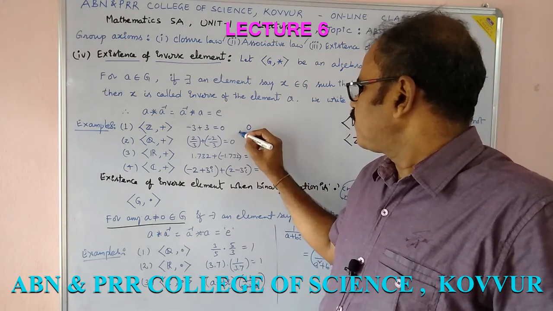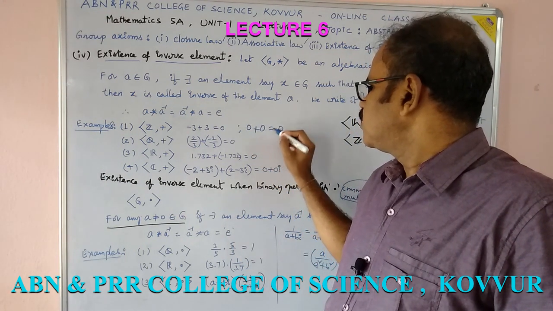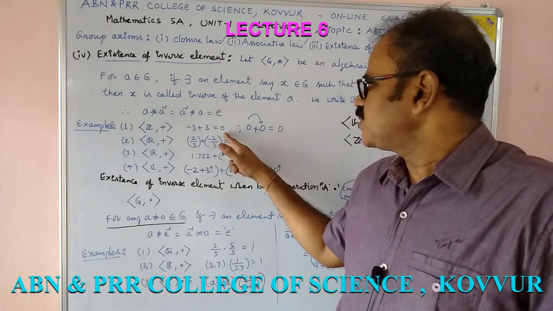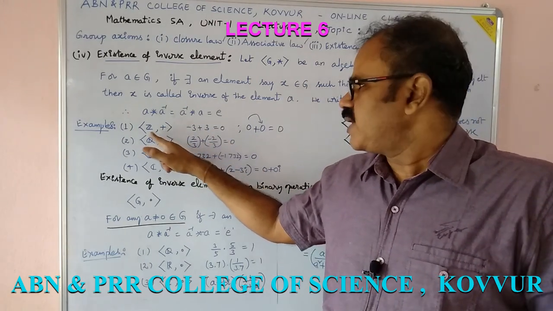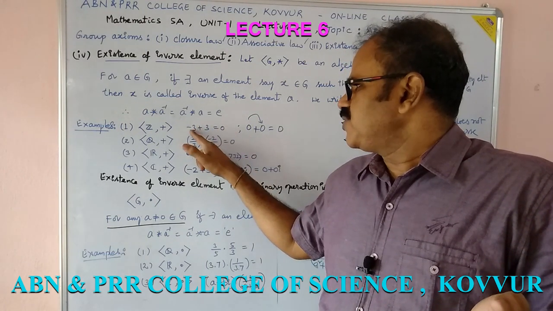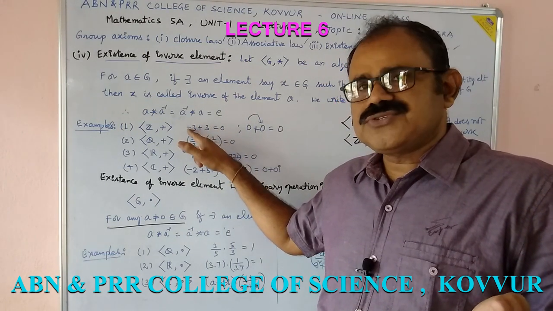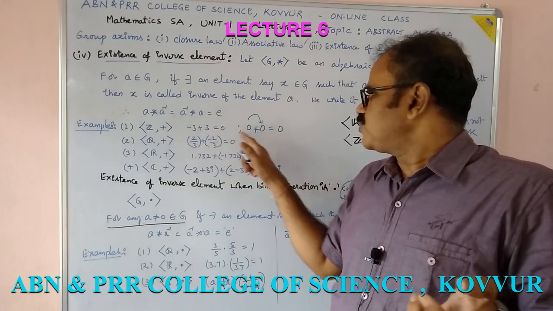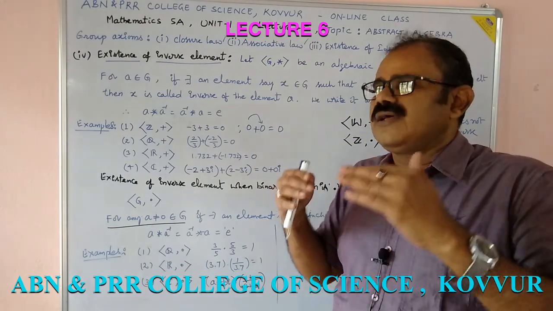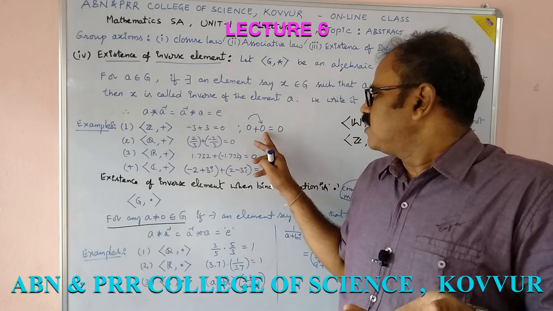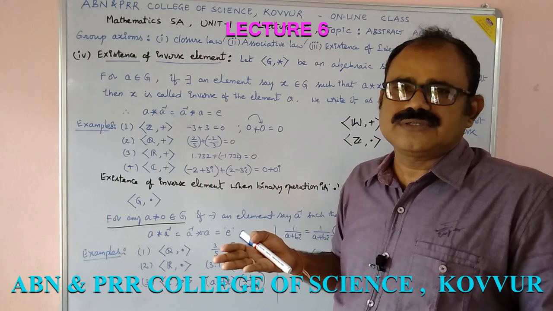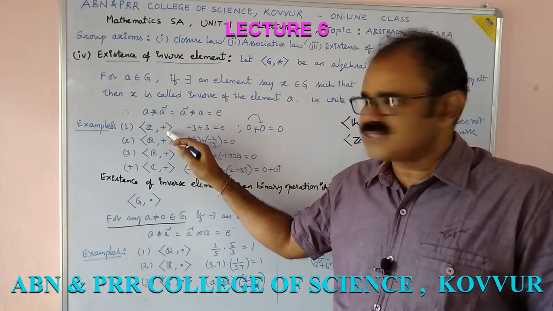What is the inverse of 0? 0 plus 0 is 0. Therefore, the inverse of 0 is 0 itself. 0 is the identity element. When the binary operation is plus in the algebraic structure Z plus, the identity element is 0. So, minus 3 plus 3: minus 3 is the inverse of 3 and 3 is the inverse of minus 3. We are getting identity element 0. In case of 0, 0 plus 0 is 0. Therefore, the inverse of the identity element is itself. 0 plus 0 is 0, therefore the inverse of 0 is 0, which is the identity element of Z plus.